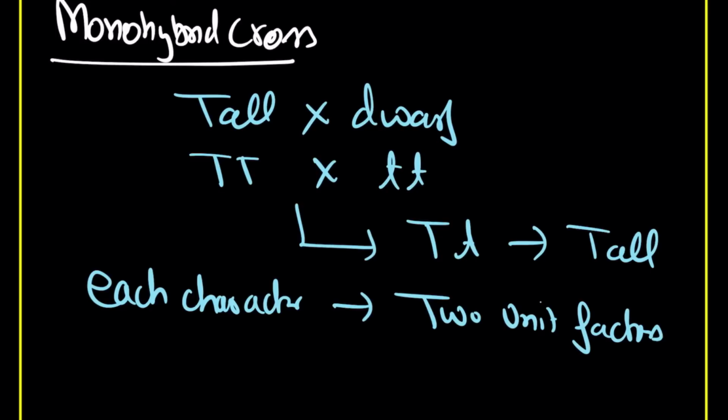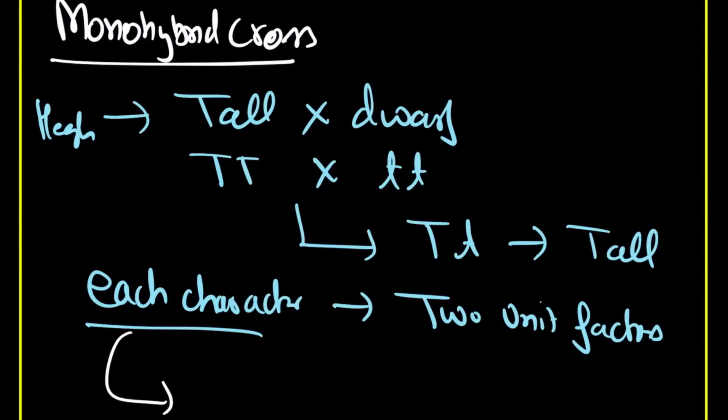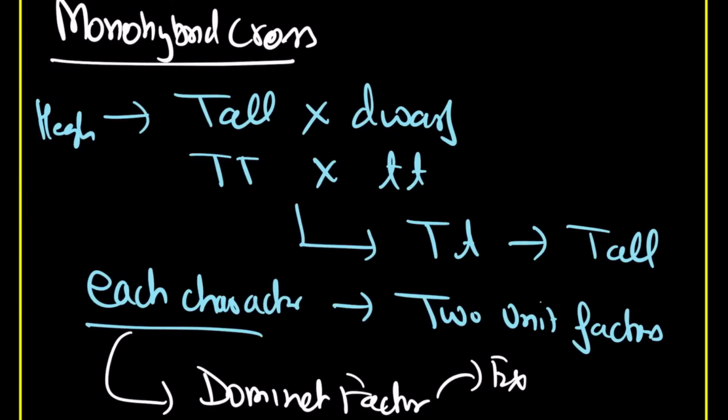Let's suppose height is the character, and for controlling the height there are 2 unit factors, and the factor which is dominant will be expressed in the F1 generation.